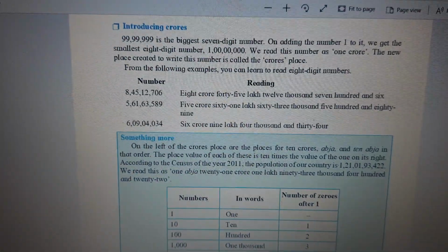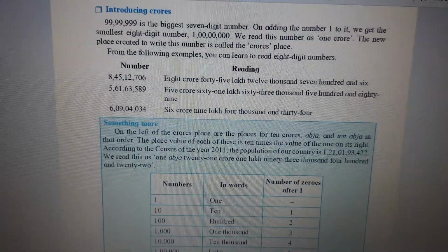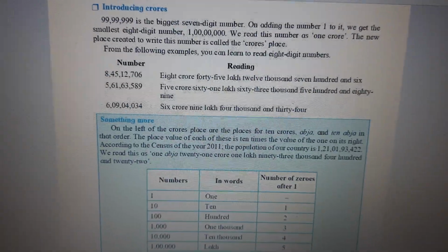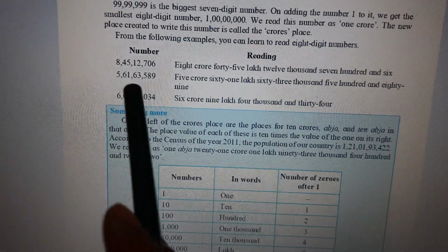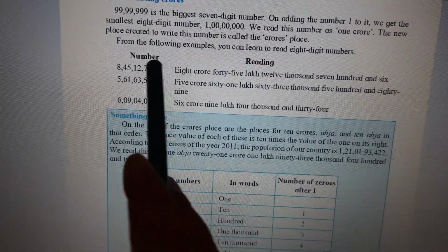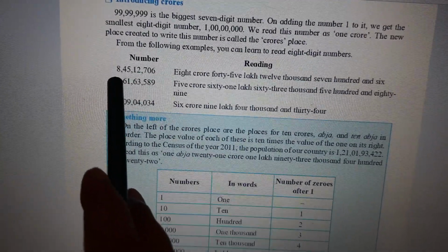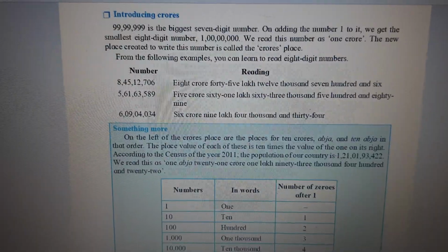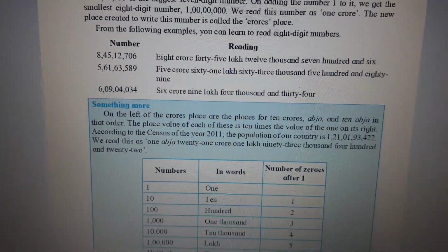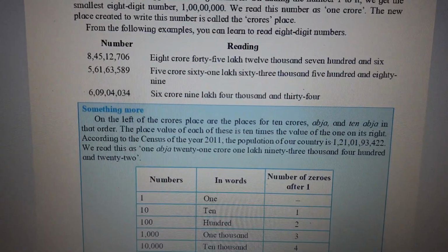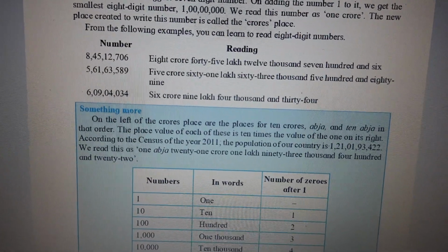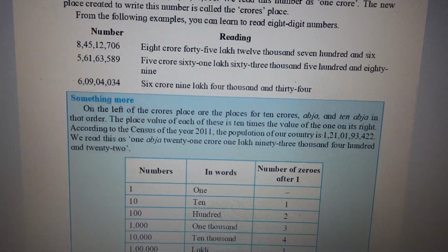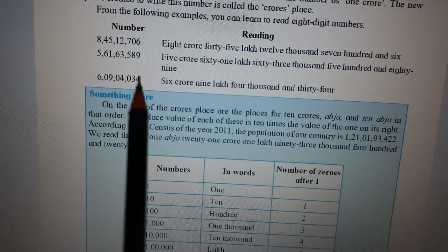What does the text tell us? So the earlier ones, 99 lakh 99,999 is the biggest 7-digit number and all we have done. Now let us read the number, children. How do we read the number? You can see here, units, tens, 100, 1000, 10,000, lakh, 10 lakh. And this is crore, the new place that we are learning today. So it is read as 8 crore 45 lakh 12,706. 8 crore 45 lakh 12,706.